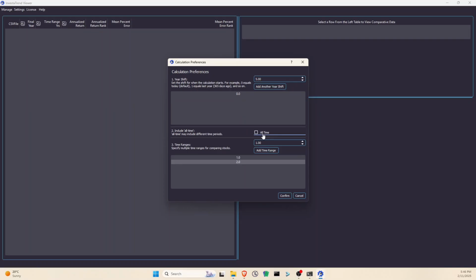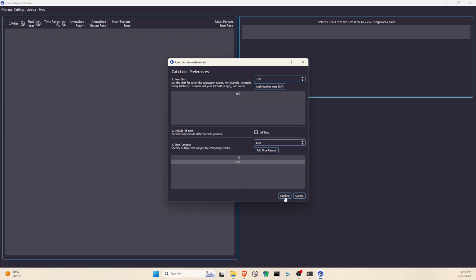Next, choose whether to do an all-time calculation. Use this with caution, as it will compare stocks with different amounts of data, for example, 5 years versus 20 years, which may not be a fair comparison. If you use time ranges instead, it will only compare stocks with the same duration, or exclude stocks that don't have enough data. Finally, select your Time Ranges preference. These are the time ranges that will be used for trend calculations. Click Confirm when you're done.